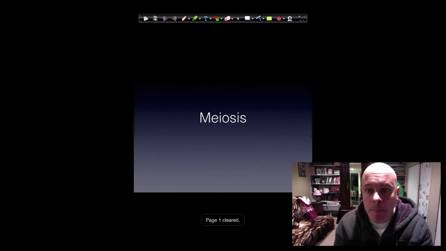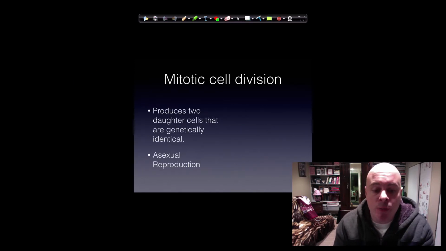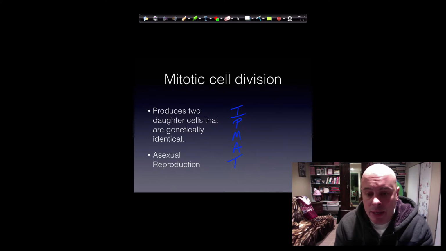So let's take a look. Let's review mitosis. Like we said, asexual reproduction, two daughter cells that are genetically the same. Remember the phases, right? We spoke about interphase, prophase, metaphase, anaphase, and telophase. So in prophase, you have the genetic material making a copy of itself. The nucleus starts to disintegrate. In metaphase, the genetic material moves towards the equator or the center of the cell.